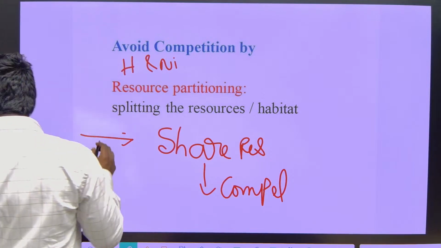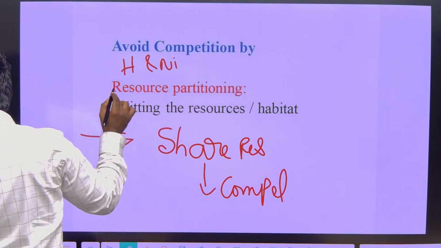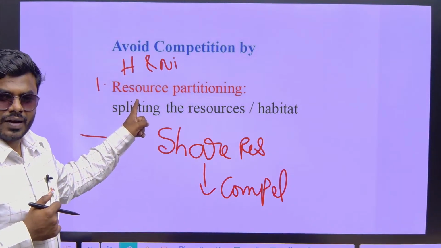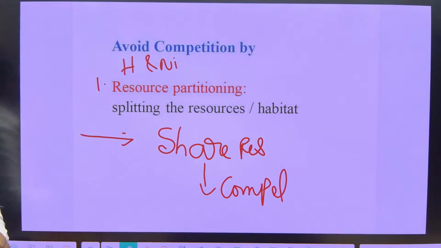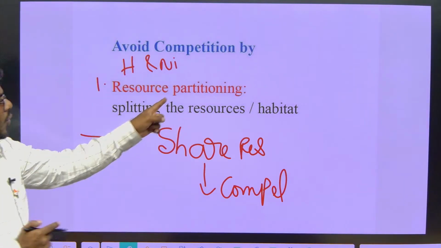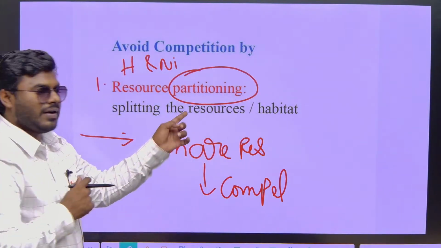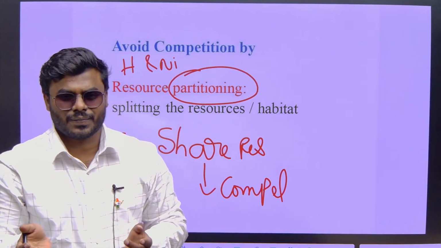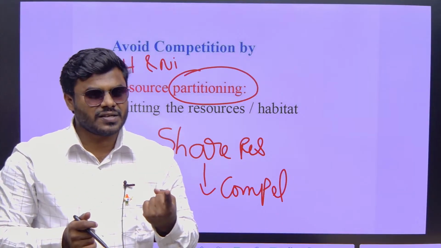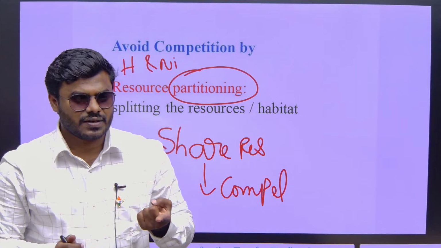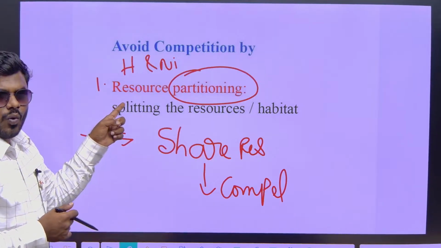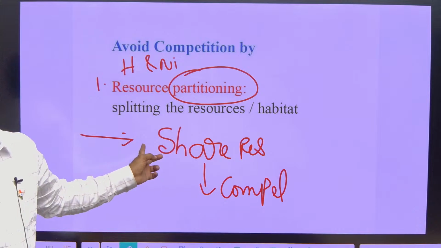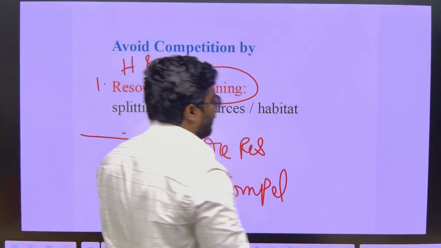Number one way, very good, all correct. Number one is resource partitioning. Correct? Tell me friends, how can you define the word resource partitioning? We are splitting the given resource or habitat. Best example is our classroom only. In the classroom, only one fellow can sit or 30 people also can sit. What we have done is, whatever the resource that we have, we split it. By that we can avoid the competition. Same thing happens in nature.